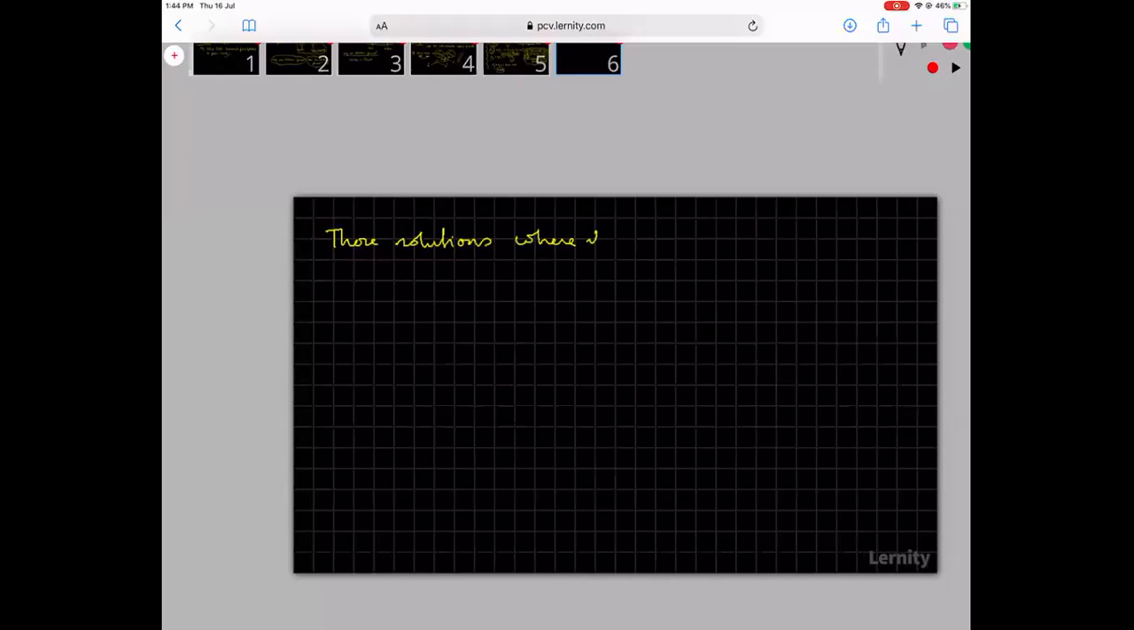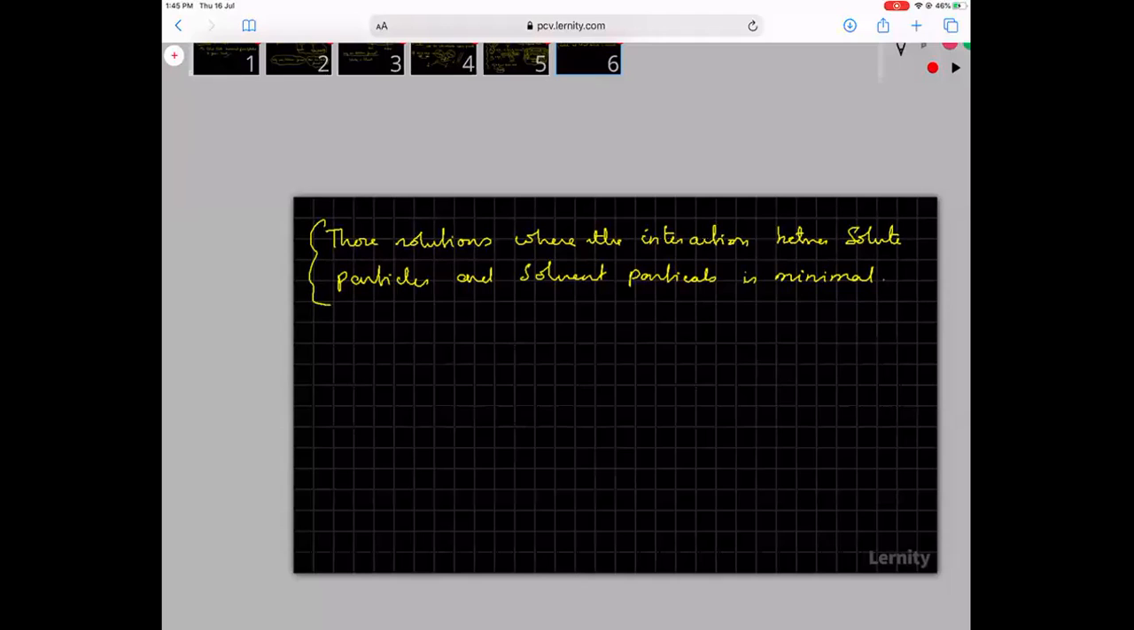So we will mostly be talking about those solutions where the interaction between solute particles and solvent particles is minimal. Okay, so we are trying to understand those properties of a solution where there is no interaction, because the moment there is an interaction, each interaction becomes separate, so we can't deal with it. So we are talking about solutions in general where there is no interaction between the solute particles and solvent particles.